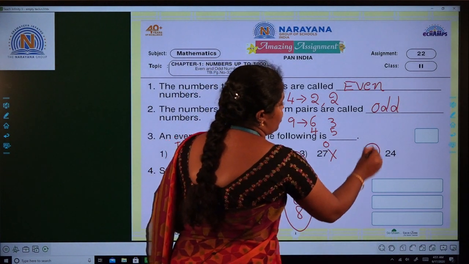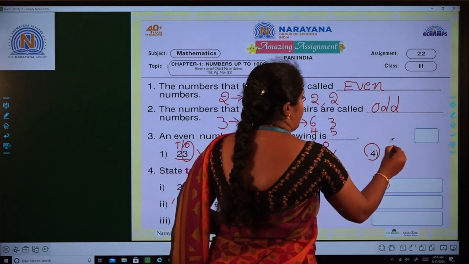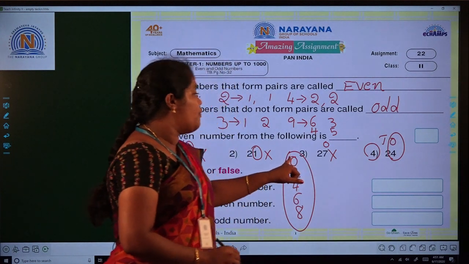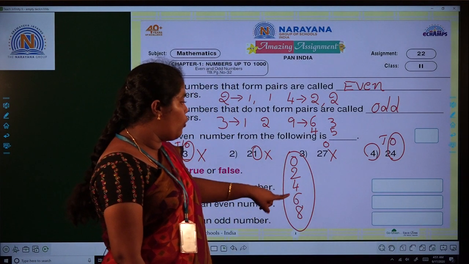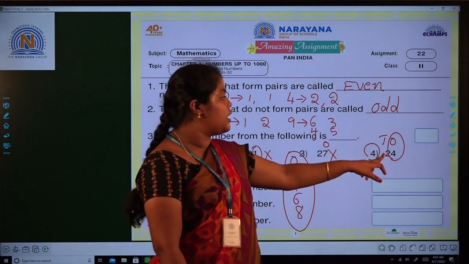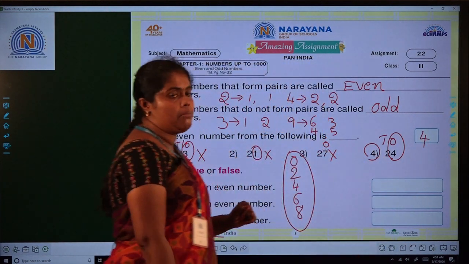Next we will check the fourth one. Here is the 24. Again check the ones place. In the ones place, the digit is 4. Then the rule of the even numbers: in the ones place, the digit 0, 2, 4, 6, 8 should be in ones place. It is an even number. So here the option is 4. 24 is an even number.